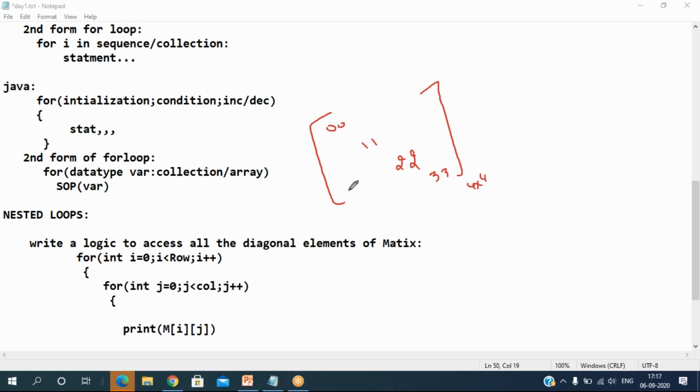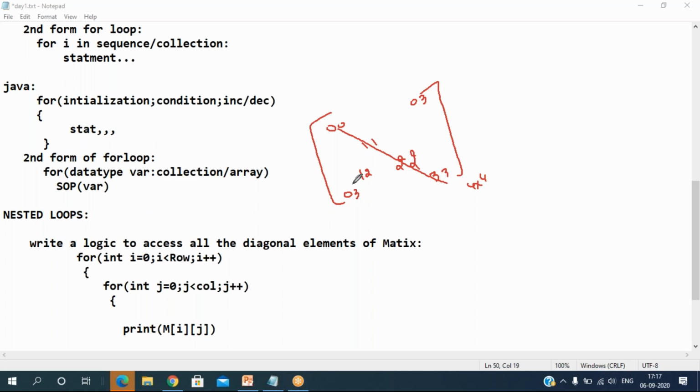And for the side diagonal, this is 0 3, then 1 2, then 2 1, and so on, and we keep checking the next diagonal element. But right now I just want to find only the prime diagonal. What is the common thing? i and j are the same. i and j are very similar elements.